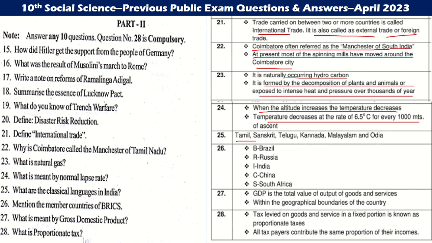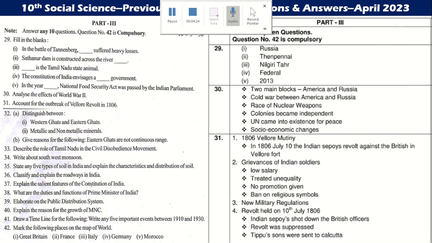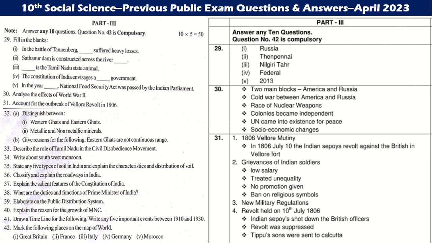25th. Classical languages: Tamil, Sanskrit, Telugu, Kannada, Malayalam and Odia. Mention the member countries of BRICS: Brazil, Russia, India, China, South Africa. What is meant by Gross Domestic Product? GDP is the total value of goods and services within the geographical boundary of the country. 28th. What is proportional tax? Tax levied on goods and services at a fixed proportion is known as proportional tax, and all taxpayers contribute the same proportion of their income. Next, in the Battle of Tannenberg, Dash suffered Russia.